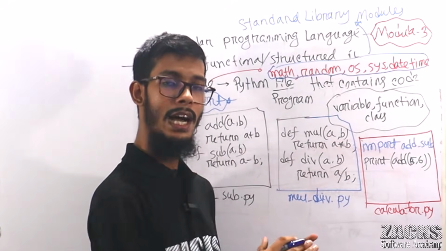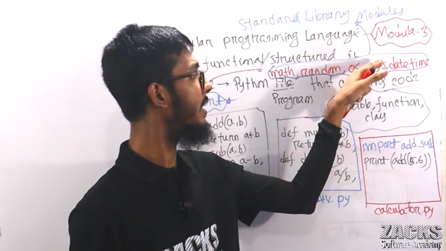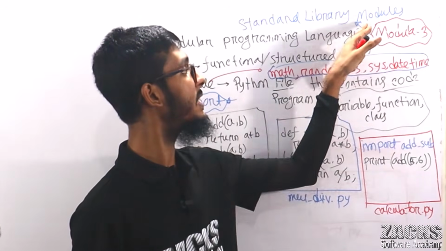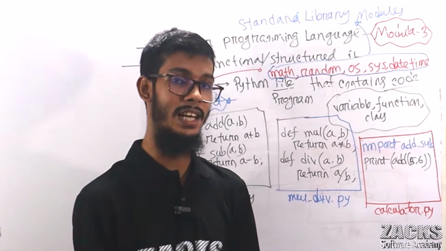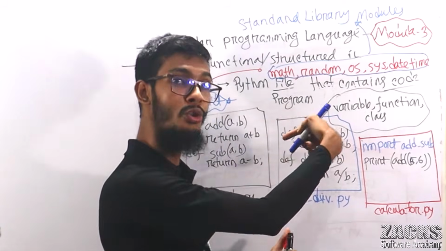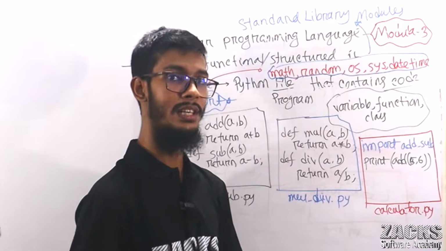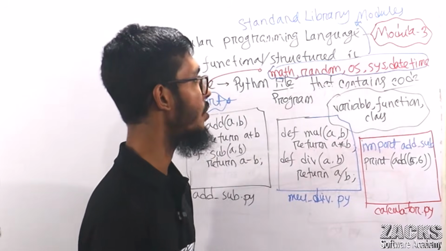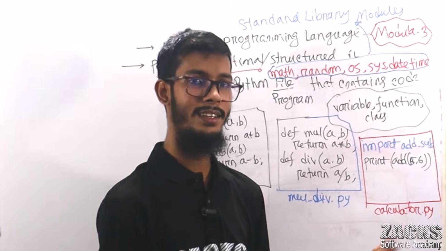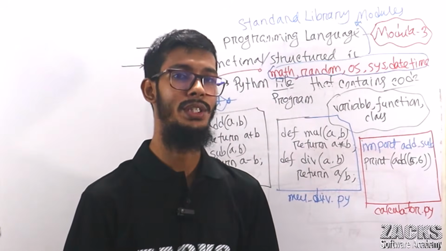Today in this class I will show you how to download, install, and set up everything. So we call these standard library modules, predefined or inbuilt modules. These are very popular modules, and I will discuss each and everything. I hope you got this point.